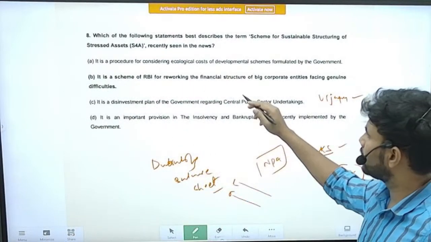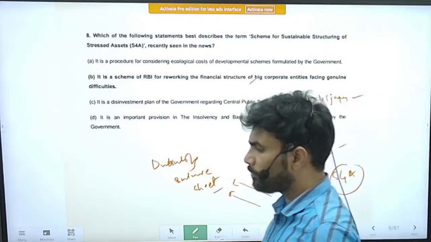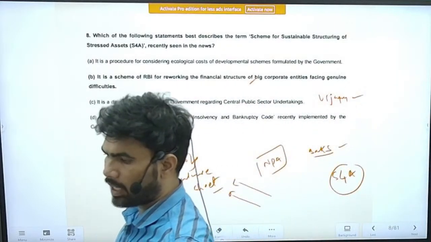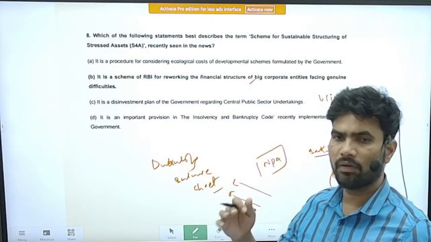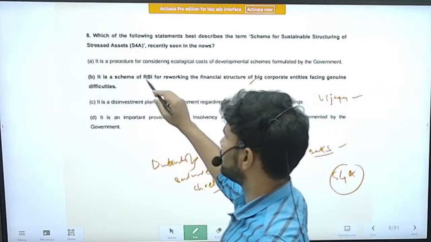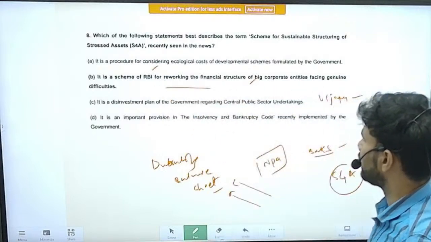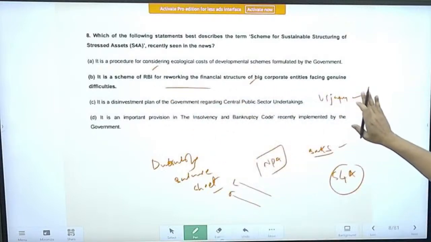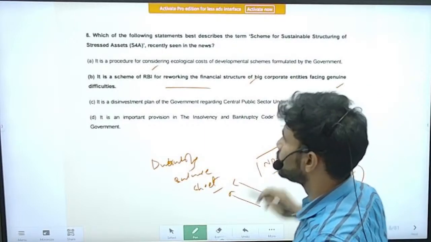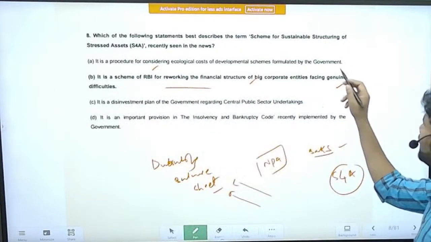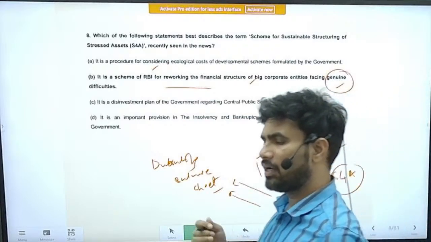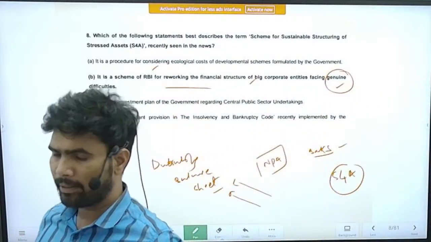So this scheme came before the actual NPA problem has, before Raghuram Rajan was the governor of RBI. So it is a scheme of RBI for reworking the financial structure of the big corporate entities facing genuine difficulties. So the word given is genuine difficulties, but some willful defaulters were also there, right?